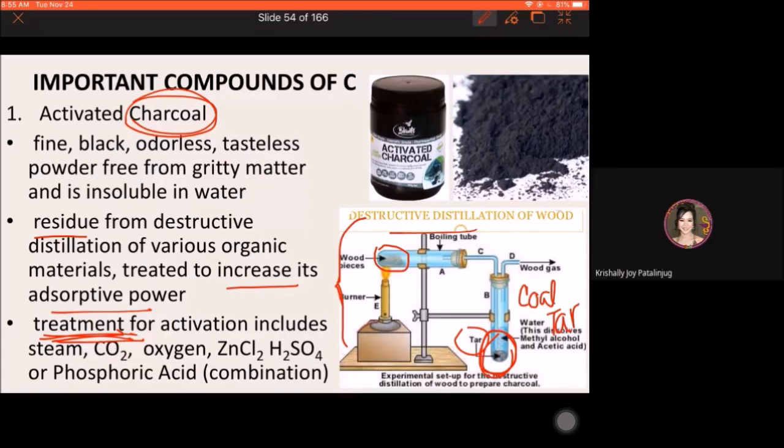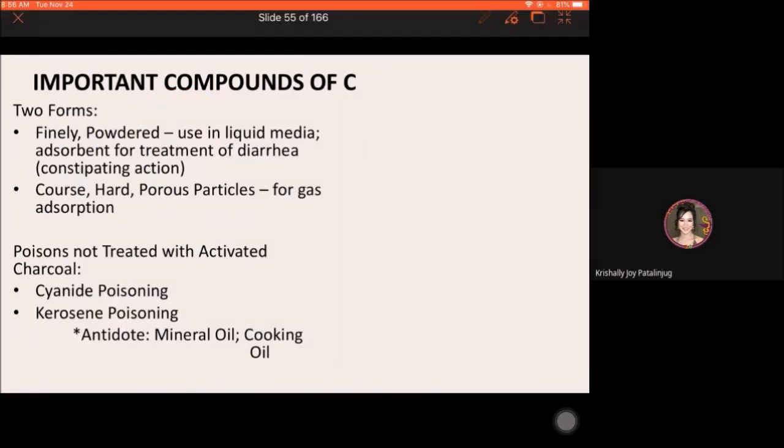So it still needs to be treated for it to be called activated and have adsorptive power or ability. That is the production of activated charcoal.